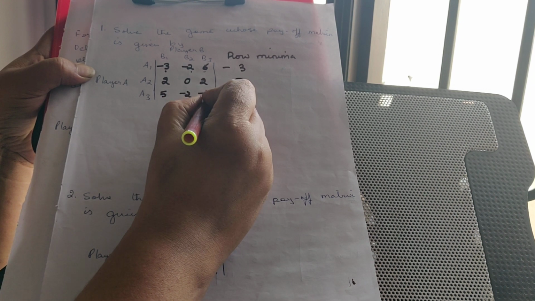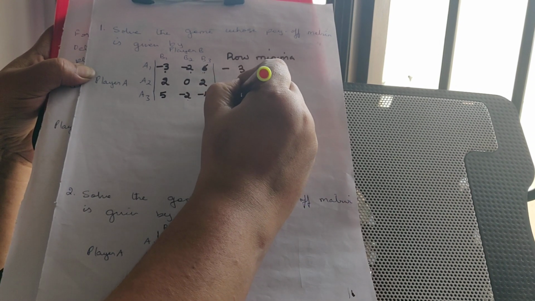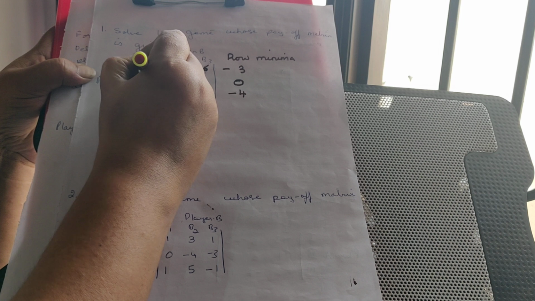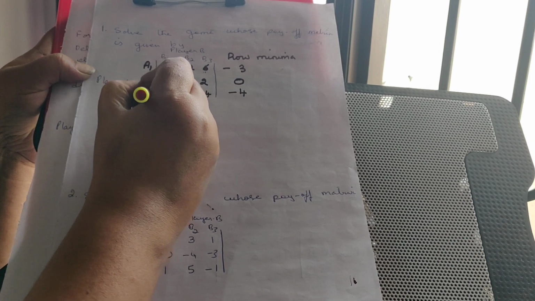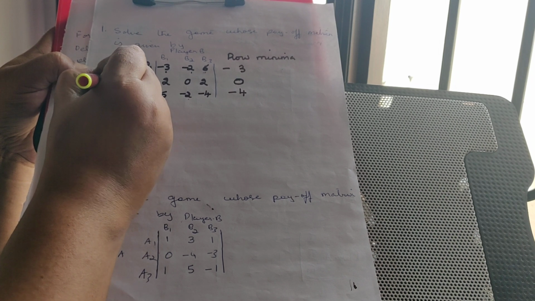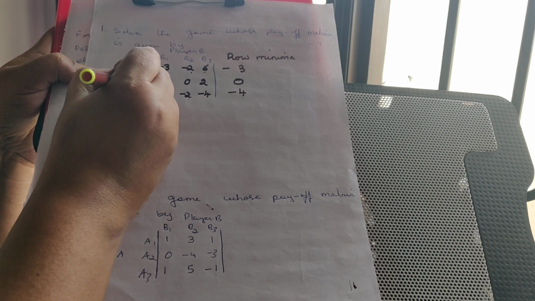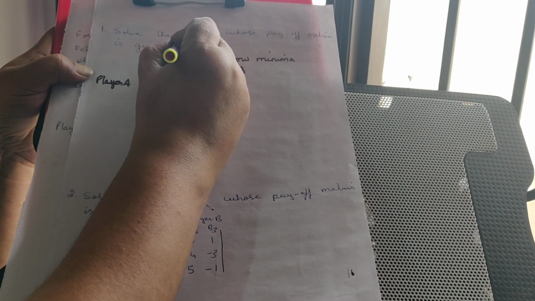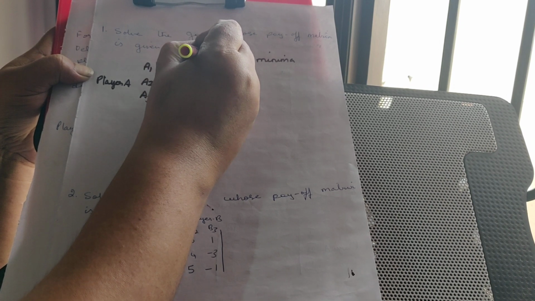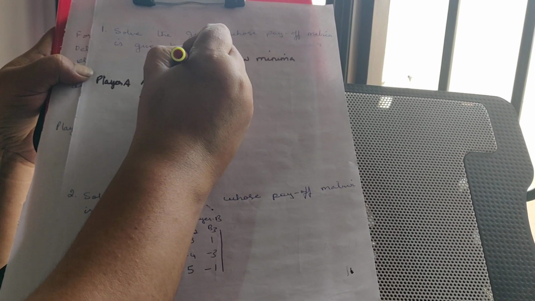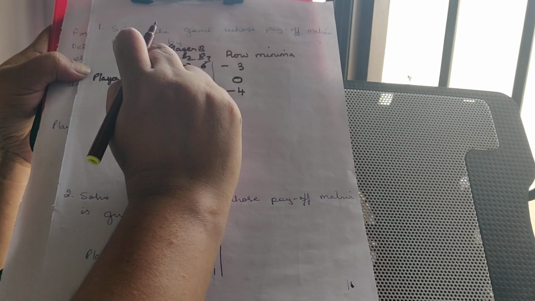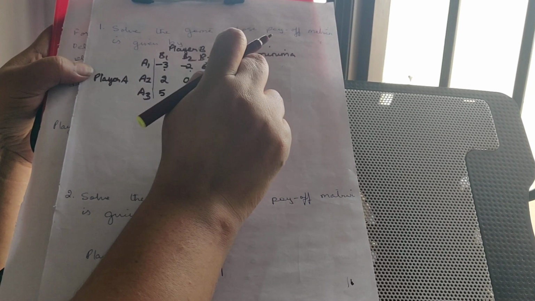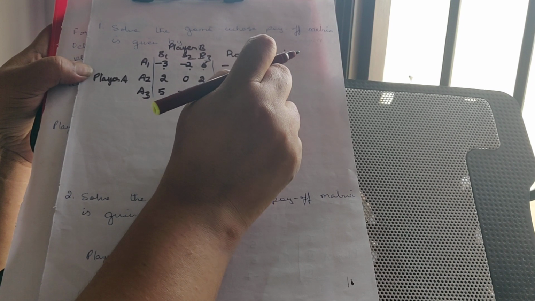Which is the smaller one? -4. Okay, so row minima we understood. Again I am reading: from each row choose the smallest element.